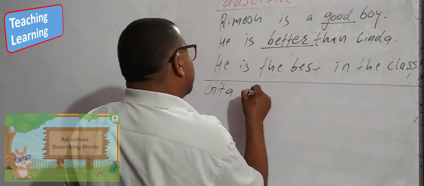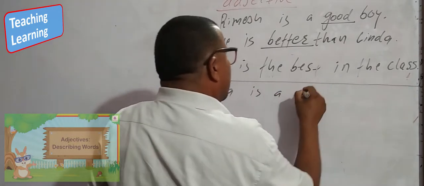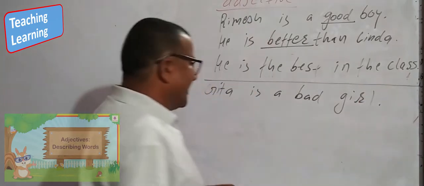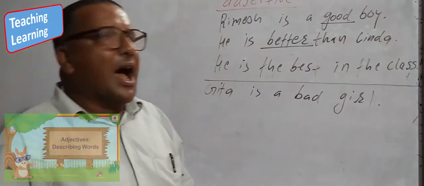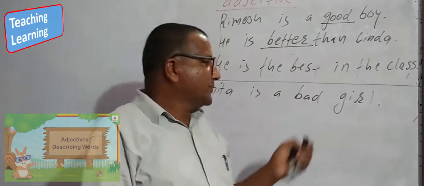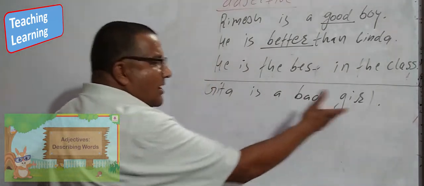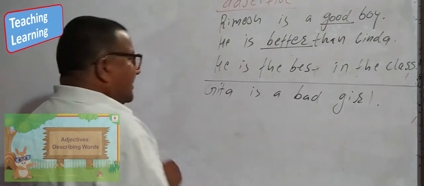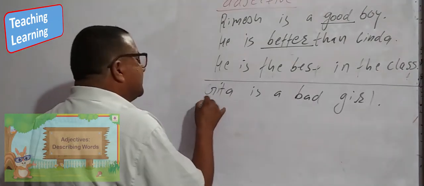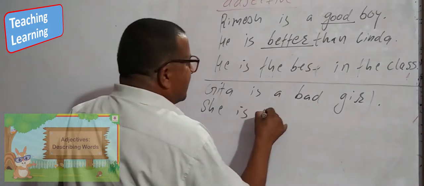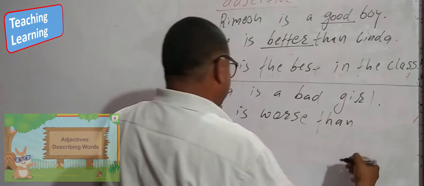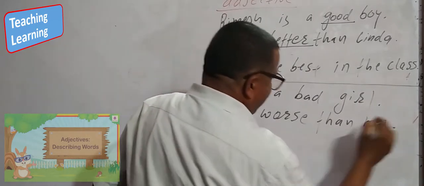Then the second one. Gita is a bad girl. How is she? She is bad. Bad is the adjective. This is her character. How do we compare with bad? She is worse than me.